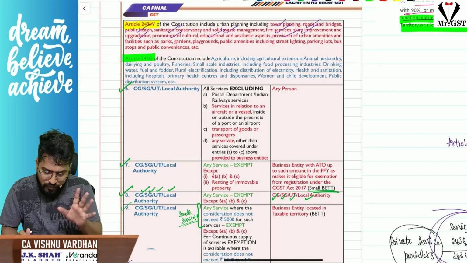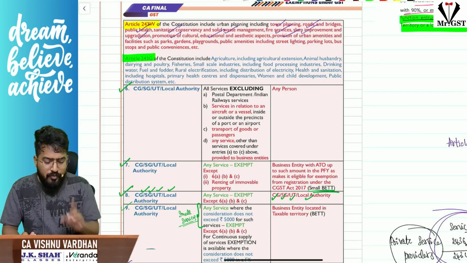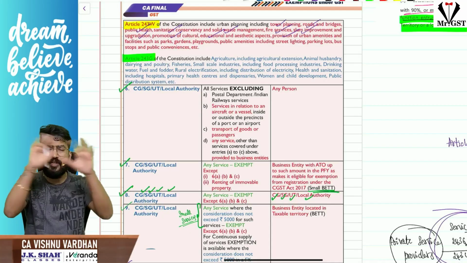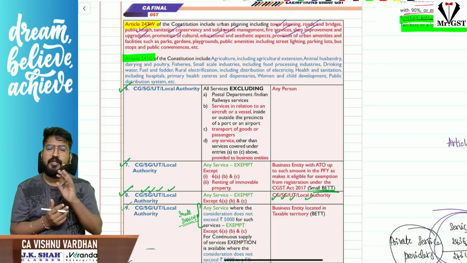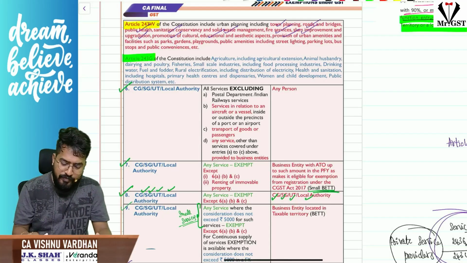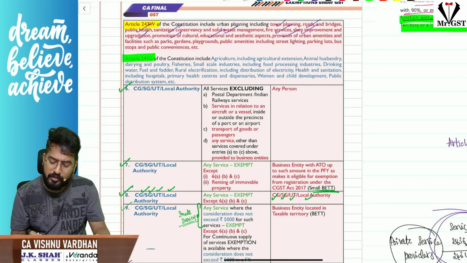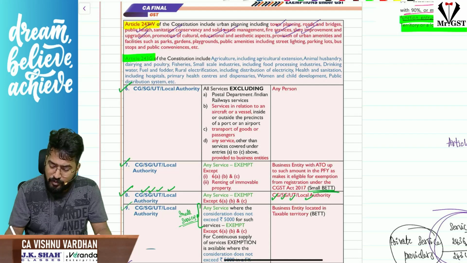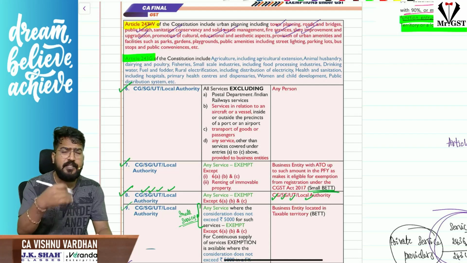Okay, now coming to that point, first of all, regarding 243G and 243W we have already seen in schedule 3, if you remember. So I'm just putting all the things related to this article 243W and 243G here. See, central government, state government, union territory, local authority undertaking the activities given, services given in 243W and 243G, it is neither SOG nor SOS.